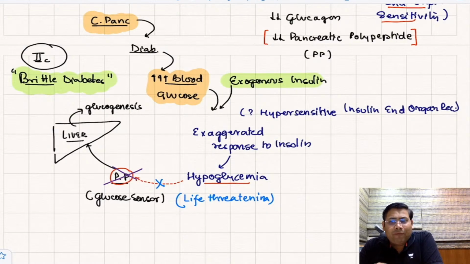And that is why it becomes very detrimental over time, and this type of diabetes is very critical to handle. Why? Because on one side you have hyperglycemia, and if you do anything to counter hyperglycemia, you will end up with hypoglycemia. That is why this is known as type 2C diabetes mellitus or brittle diabetes.